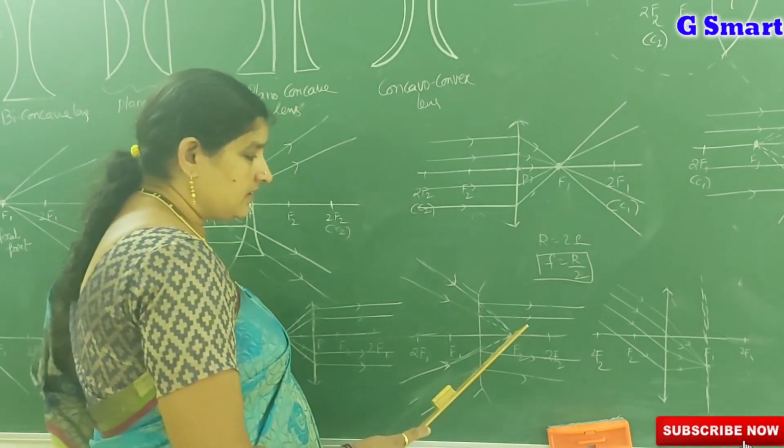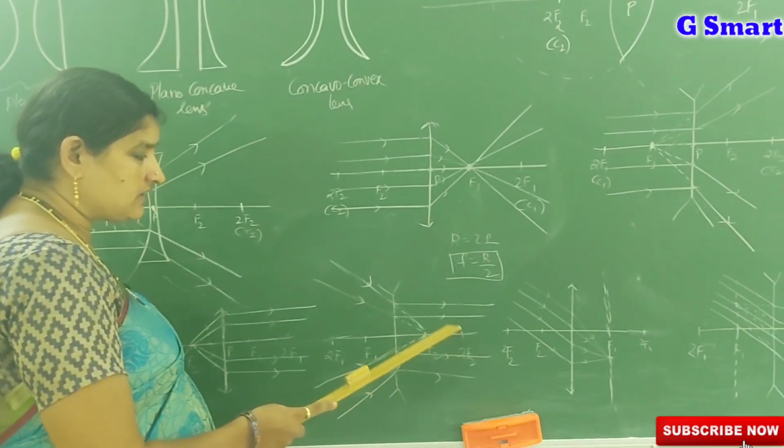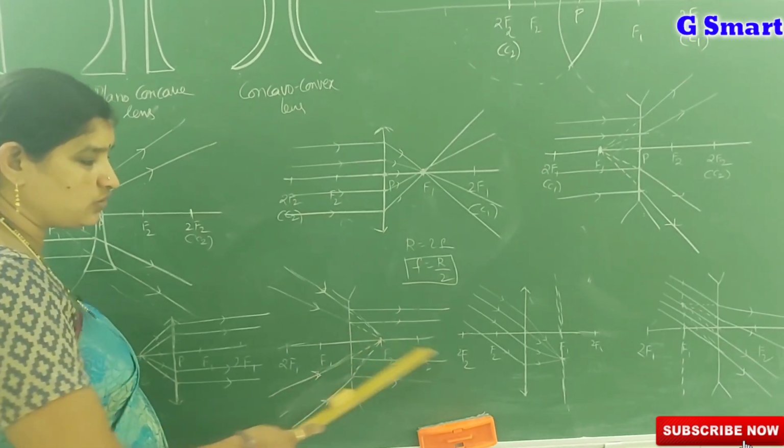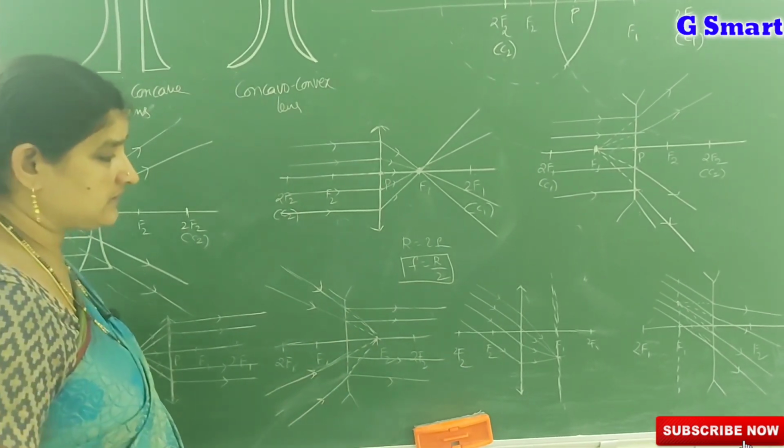In the same manner, in a concave lens also, after refraction, these pass parallel to the principal axis.